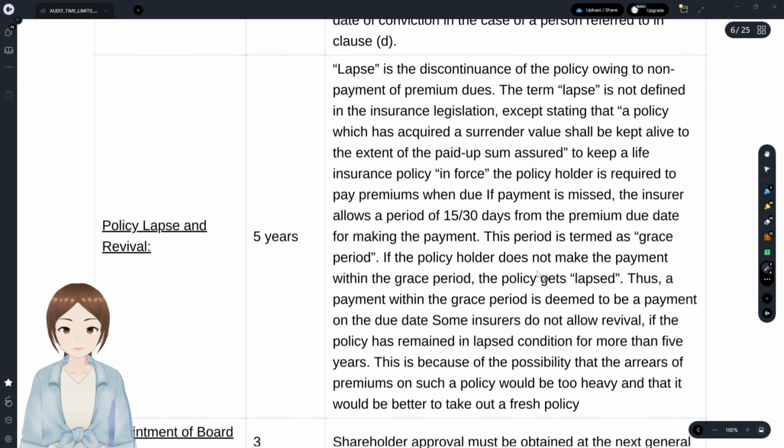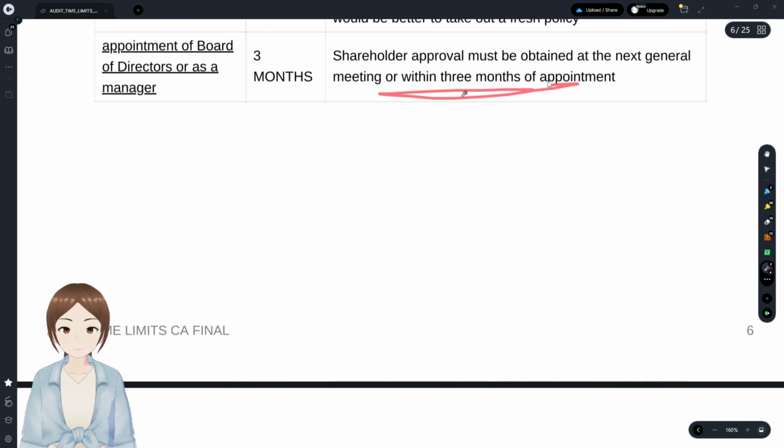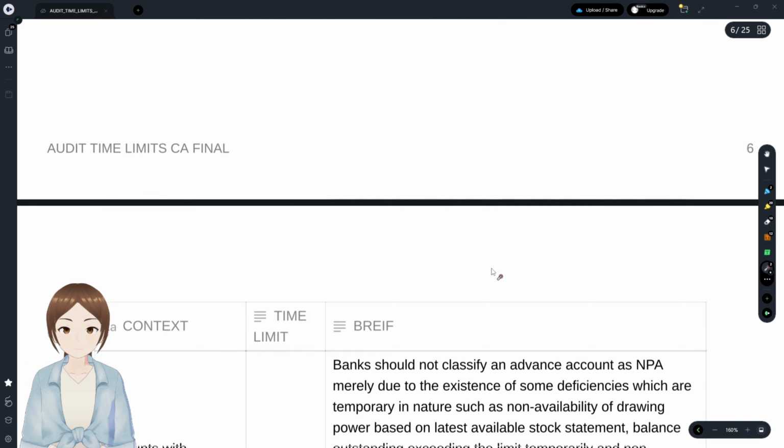And with the appointment of a board of directors or manager, shareholder approval must be taken at the next AGM or within 3 months from the appointment of that board of directors.